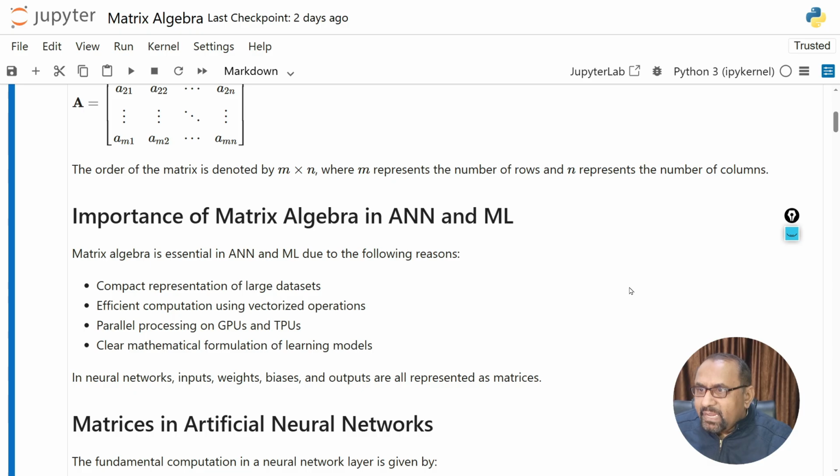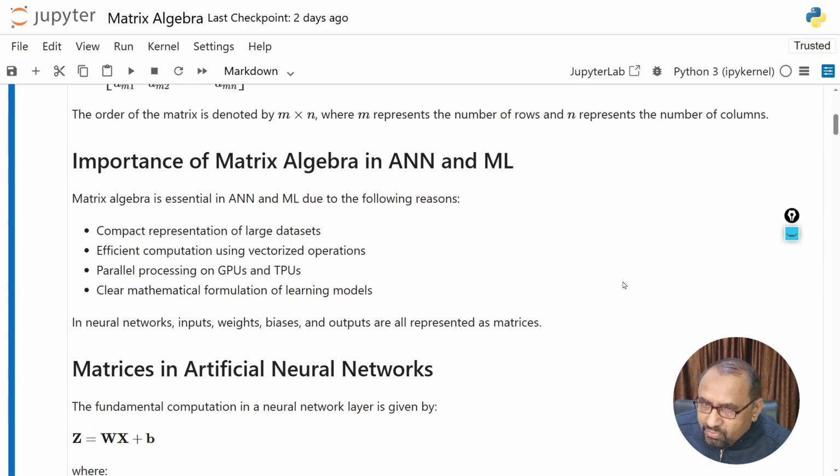Now, why is matrix algebra important for artificial neural networks and ML? It is essential due to the following reasons. First, compact representation of large datasets. Whenever we need to represent a dataset, we need a matrix. All the information we want to store will be in a row vector or a column vector; without arrays we are not able to store the information, so that's why we need matrices and their operations. Second, efficient computation using vectorized operations and parallel processing on GPU and TPU.